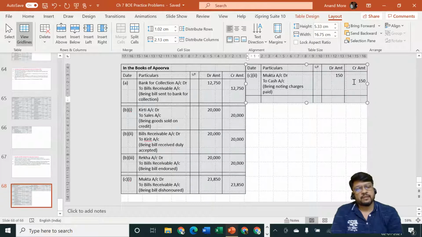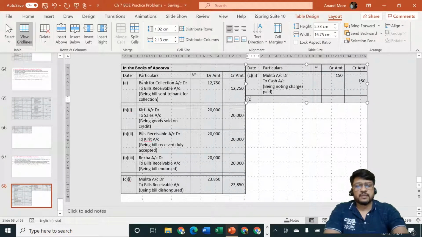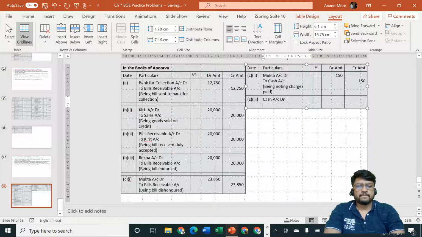Entry will be how much? 7,200. Cash is received, rest of the money cannot be received, that is required to be written off as bad debts. So point number C, entry number 3: cash account debit, bad debts account debit, to Mukta account.